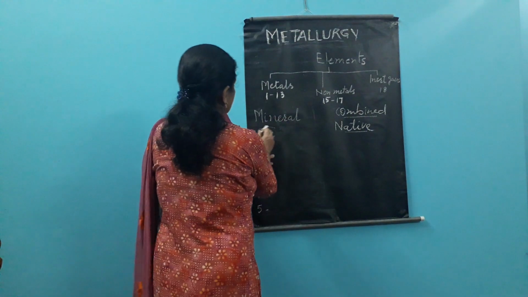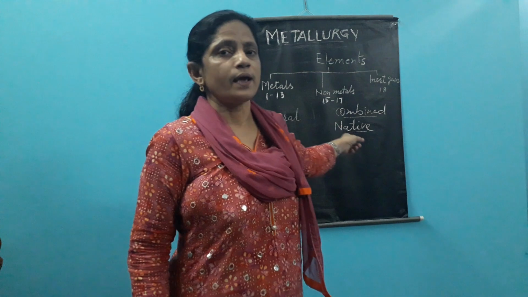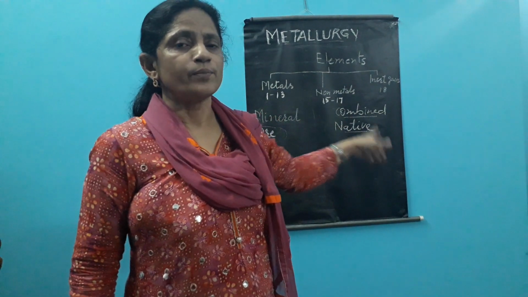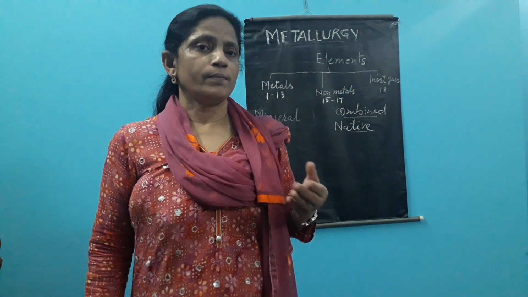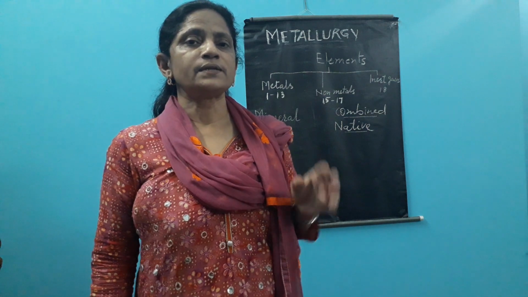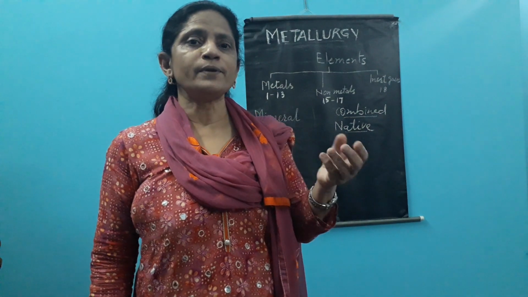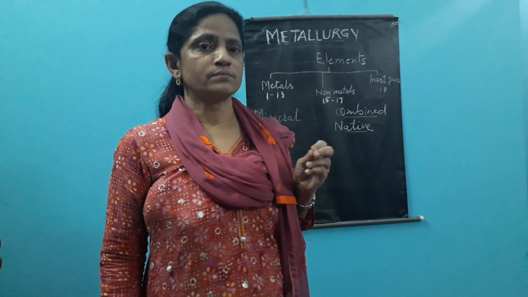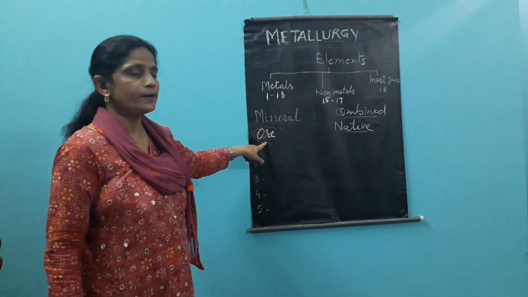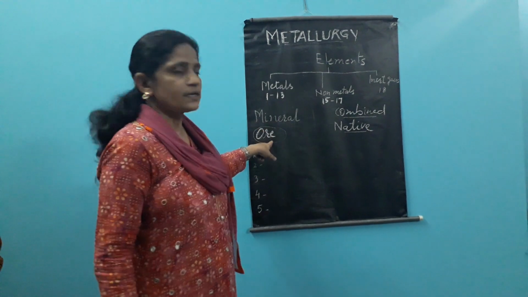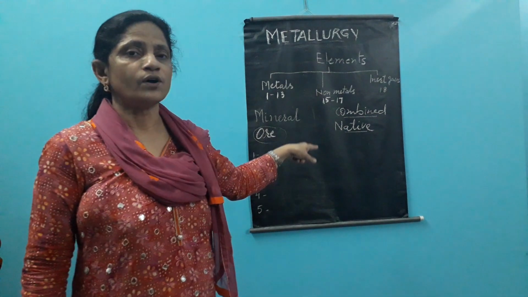So ore is a mineral from which the metal can be extracted easily, cheaply and profitably. Not necessarily that a metal has only one ore. Many ores that metal may have, but those are only the sorted out ones. Maybe any metal is available in 10, 20, 30 forms of minerals, but maybe 2, 3 ores are there. So those minerals are selected or sorted out, and after that we find out from which mineral the metal can be extracted easily, cheaply and profitably. That mineral is termed as ore.